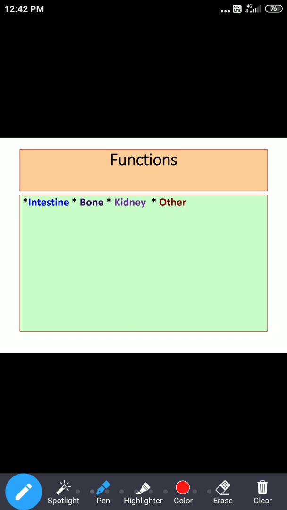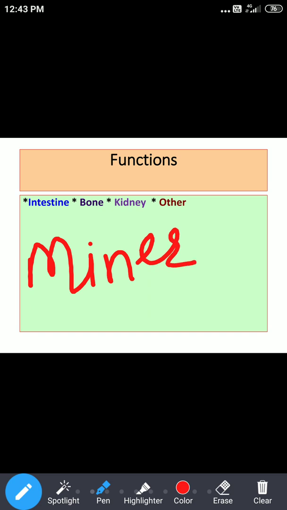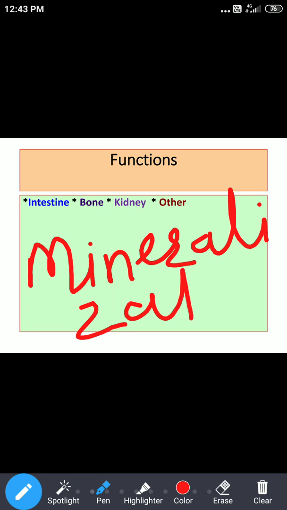When it is carried to bone, what it does, it mainly stimulates normal mineralization. Okay, it mainly stimulates normal mineralization, and at the same time it enhances bone resorption. Okay, so the most important step here is mineralization of bone, which is related with giving strength to the bone.